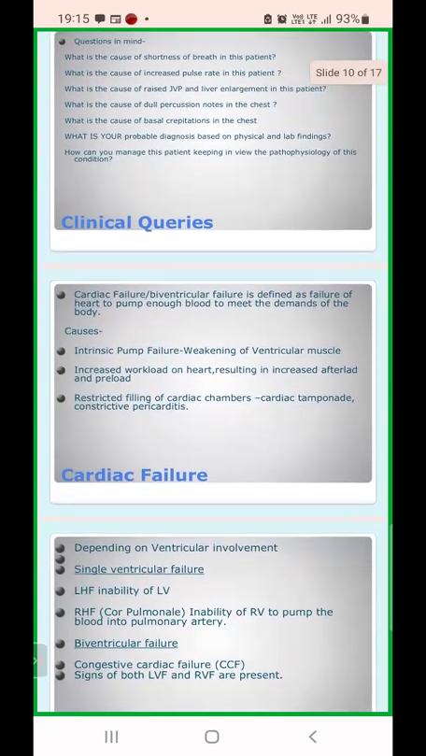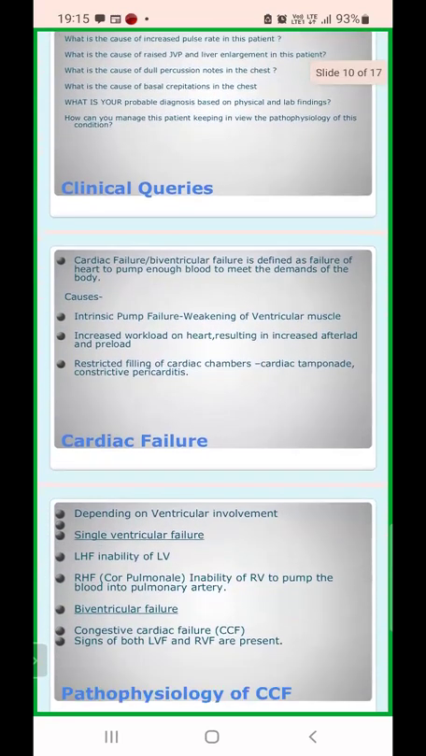Now let's solve these clinical queries one by one. First, the cardiac failure or biventricular failure is what? It is defined as the failure of the heart to pump enough blood to meet the demands of the body. Right? The heart is not capable of providing the blood which is required by the body.